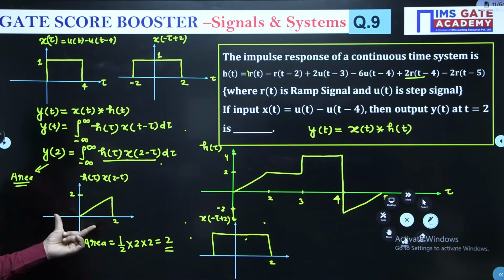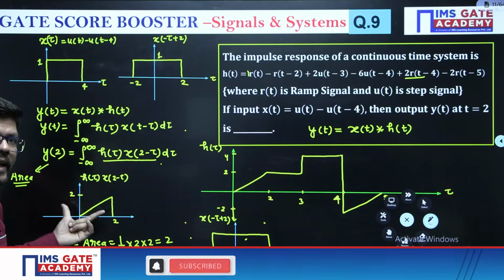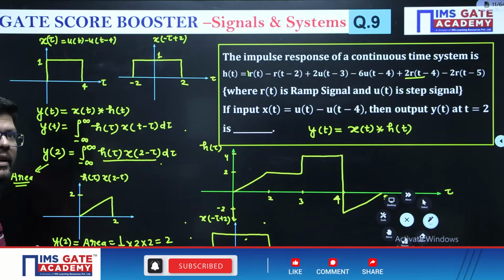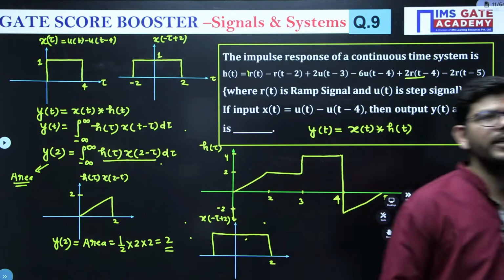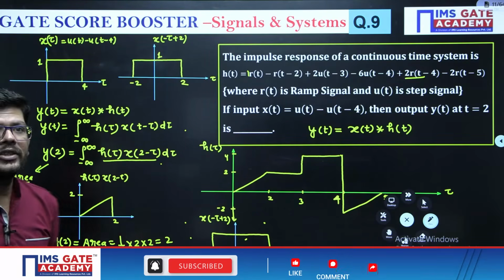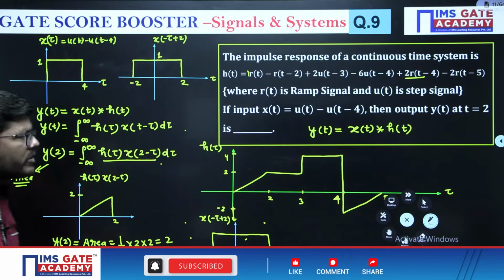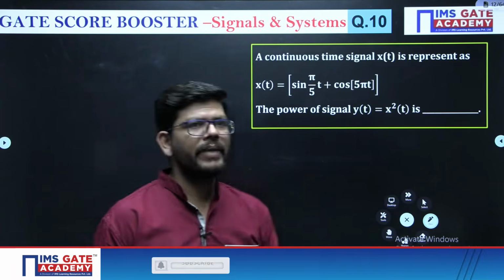Now calculation of this integral is nothing but finding the area of this multiplication. The area of this multiplication will be 2, right? In this way you can solve this question easily. I hope it is understood. It was a very good question. Practice this question again, and there are high chances that you will get it back.